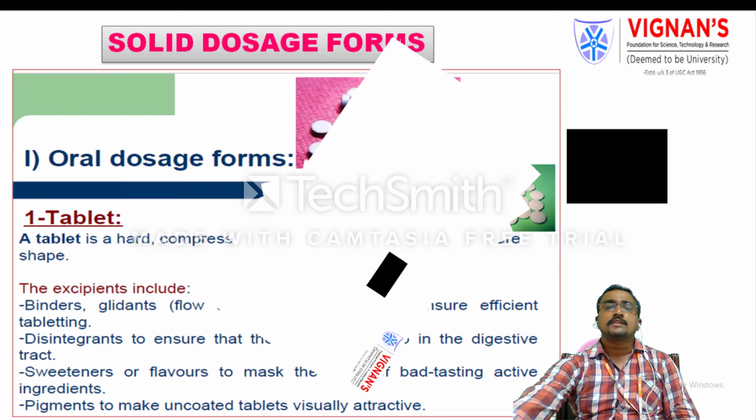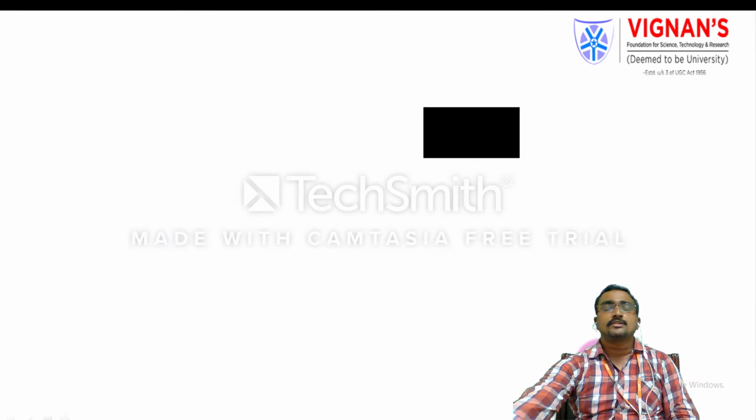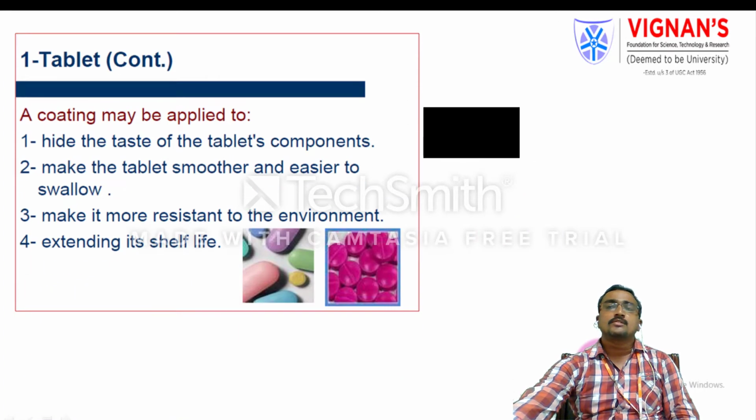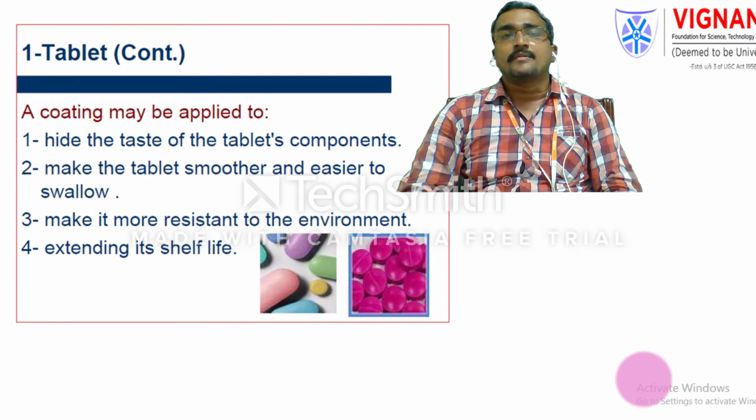In the case of solid dosage forms, we also apply coatings around the tablets. Why do we use coating? Some tablets have a nauseous and bitter taste, and we use coatings to mask it. We also use coatings to increase the stability of the tablets.